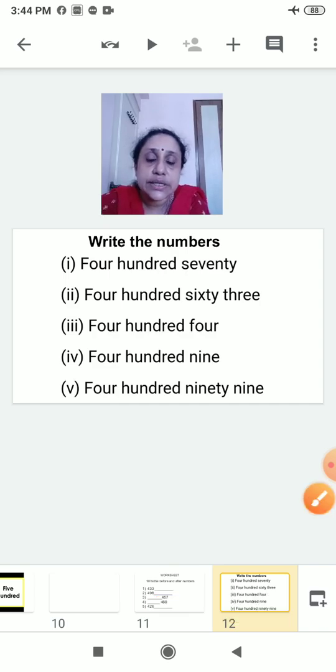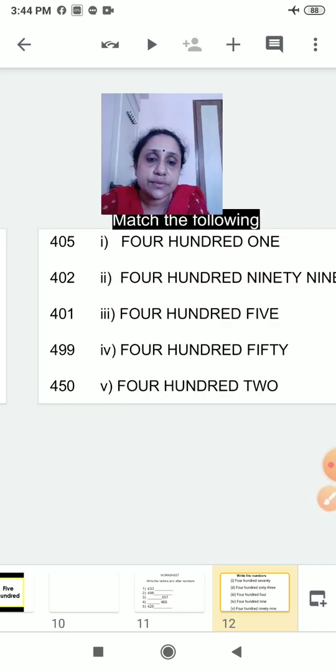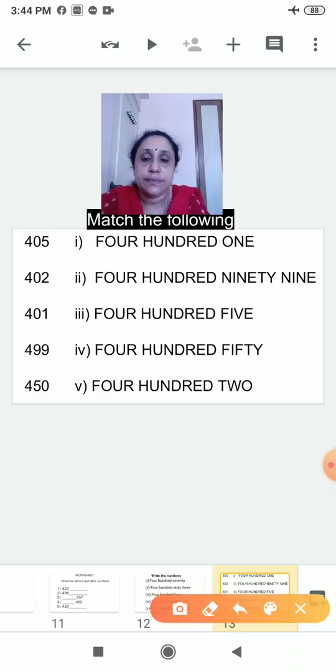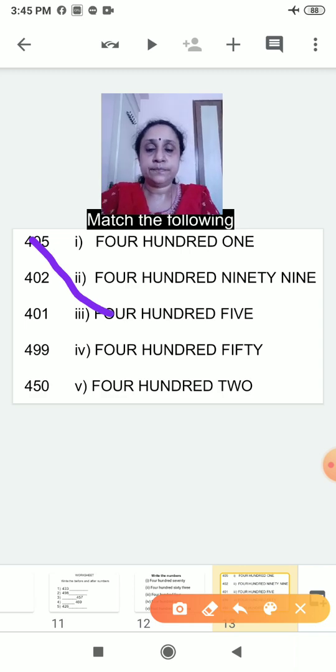Now let's see what is there in the next page. Oh, now you have to do match the following. See, numbers are written and the number names are written on the other side. You have to draw a line. First one is 405. So you have to find out where the number name 405 is there. Can you see? See 405, the first one, you will match like this.